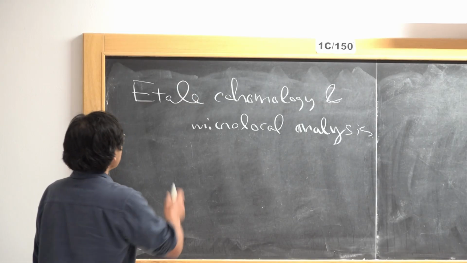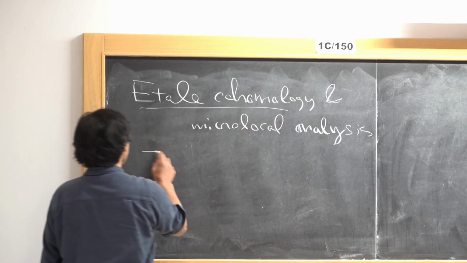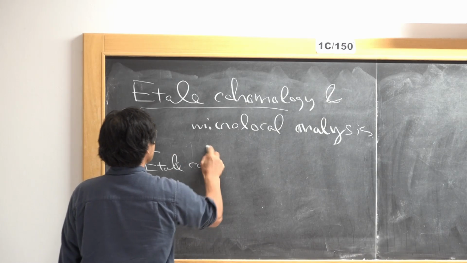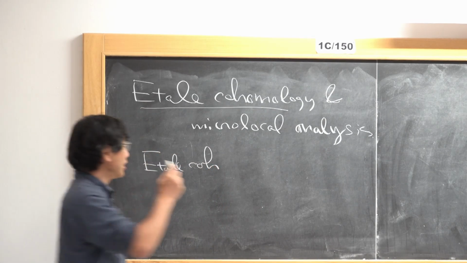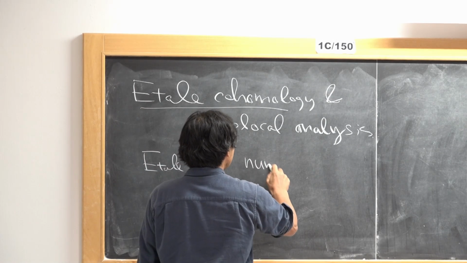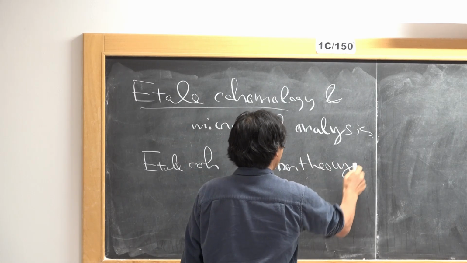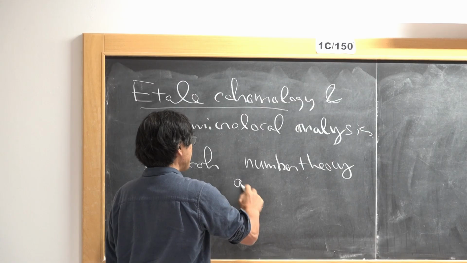So this topology has its origin in number theory, or more precisely, arithmetic geometry.